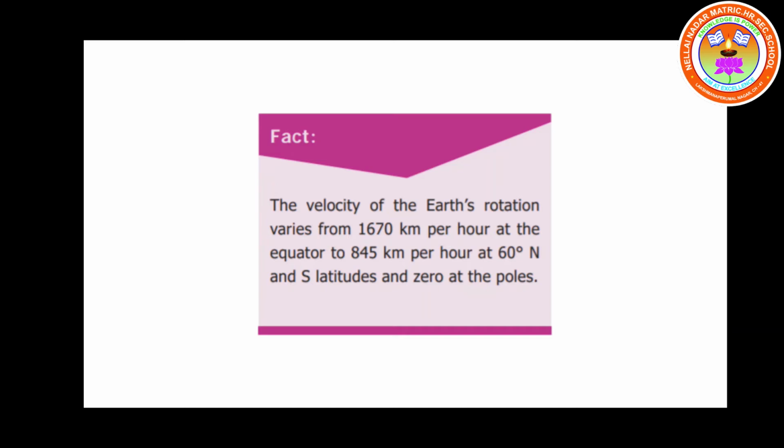Listen. Near the equator, the earth is bulgy. That's why the velocity is more. When it goes near the poles, it becomes narrow in shape. That is why near the poles the velocity is less. Is it clear, children? Now let us go to study the two motions of the earth.